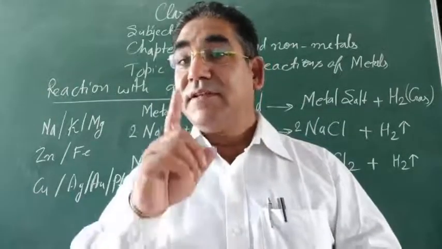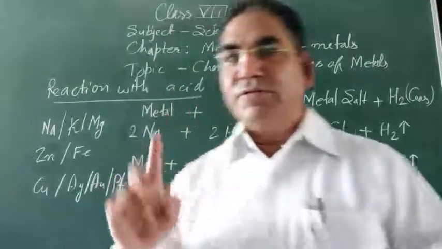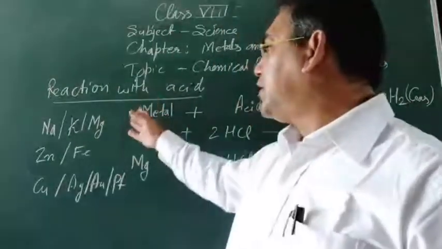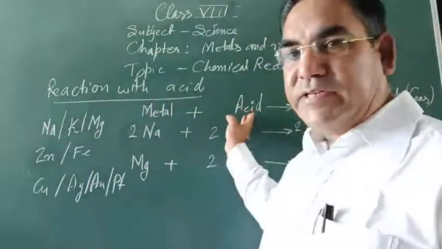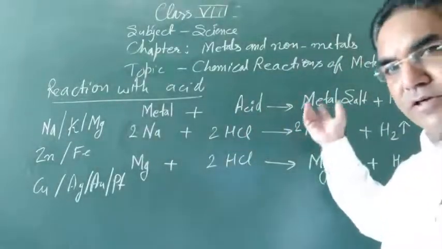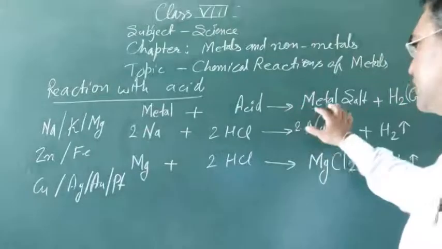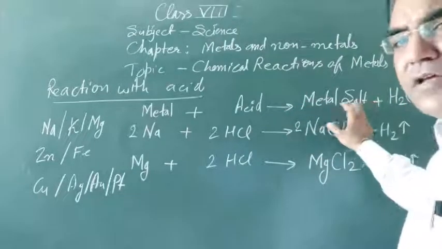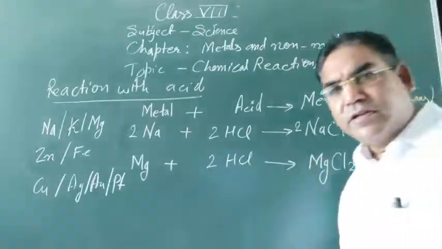So when metals react with dilute acids, they produce the respective metallic salt and hydrogen gas.